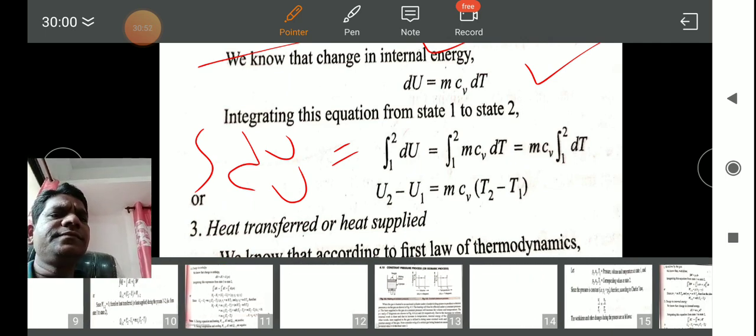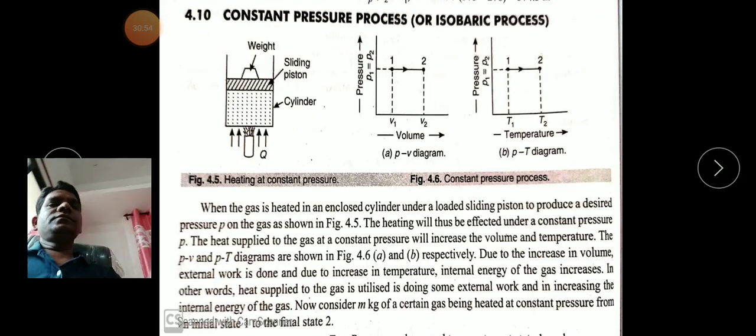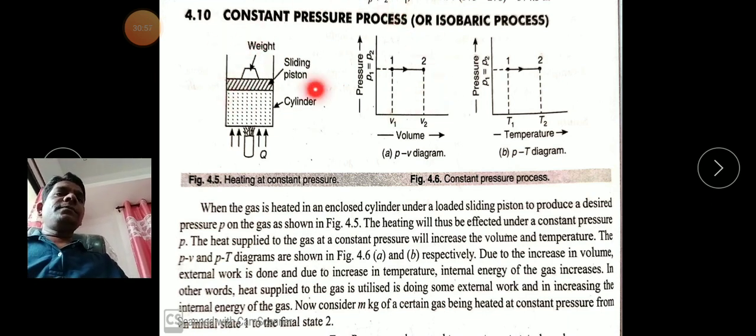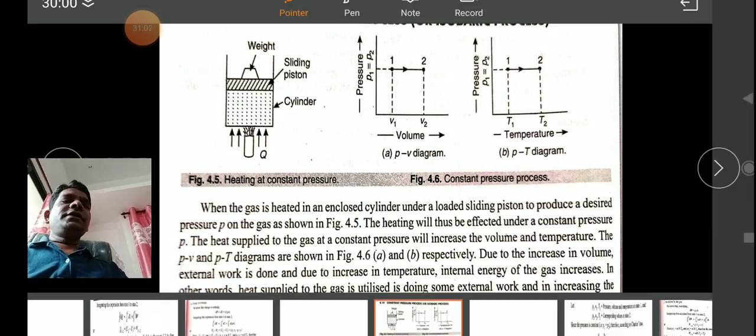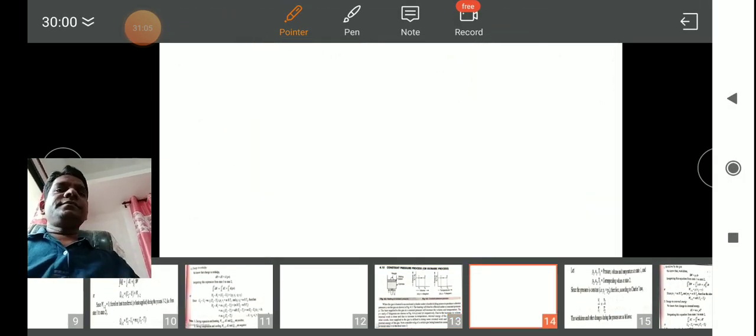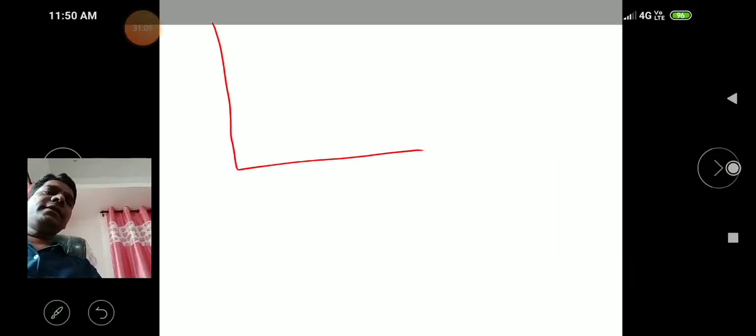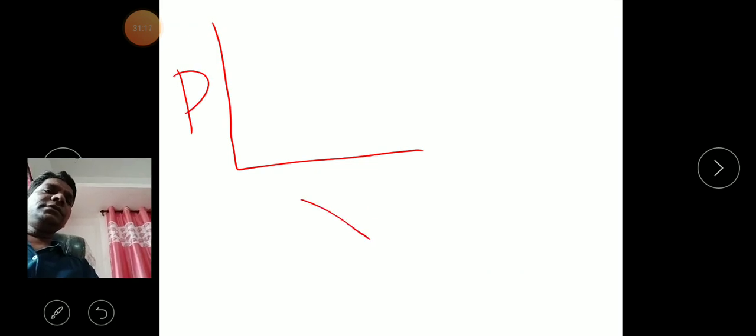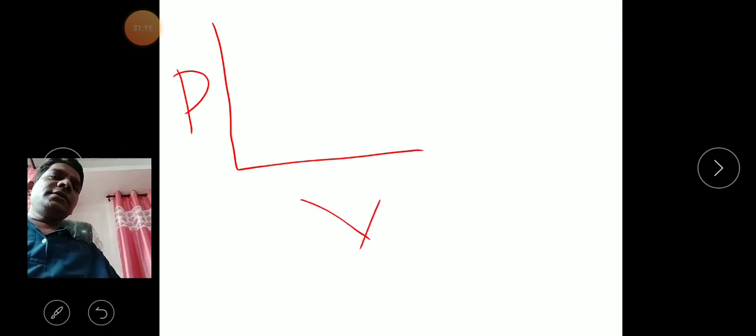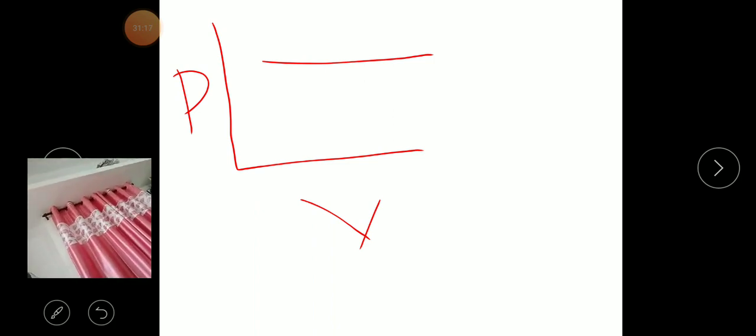So see here, this is our constant pressure process. What is the most important thing in constant pressure? The pressure is constant. This is our PV diagram. This is the pressure, this is the volume. So what is constant here? The pressure line is constant. There is no change in the pressure line. The initial pressure and final pressure of the gas should be constant. That's why it is called the constant pressure process.